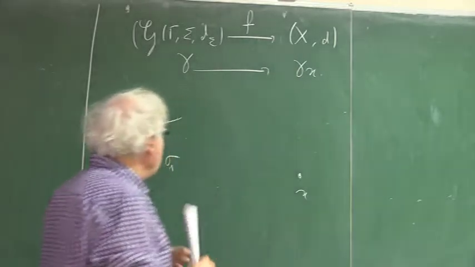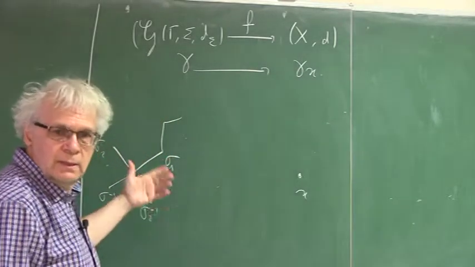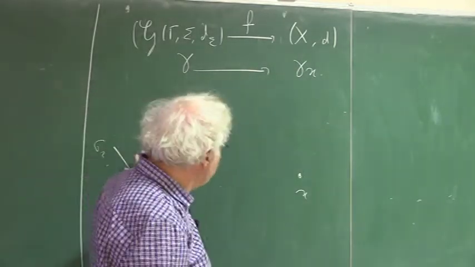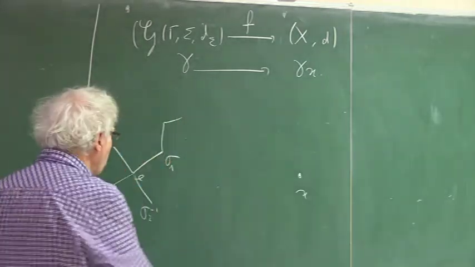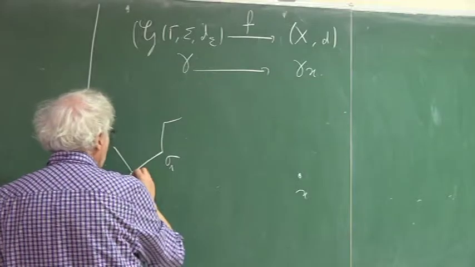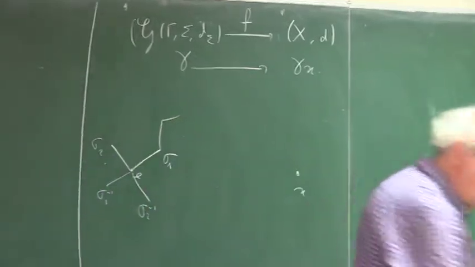Okay? And now I want to extend in a natural way this map which is defined on the vertices of this graph. How? I start by looking at the generators.